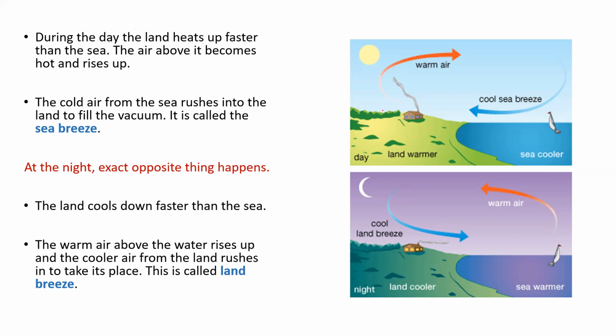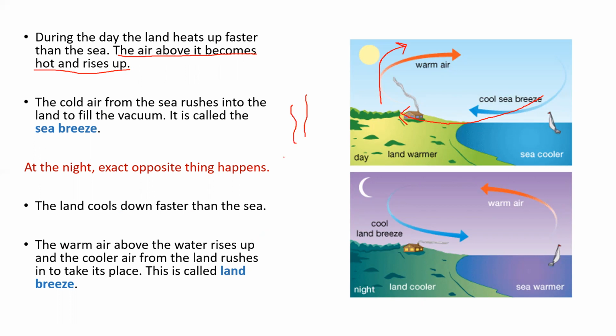When the land becomes warm, the warm air goes up. The warm air does not remain down. And what happens? The colder air from the sea fills up this particular place. Here you see the air above the land becomes hot and rises up. So hot air always goes up, like this.